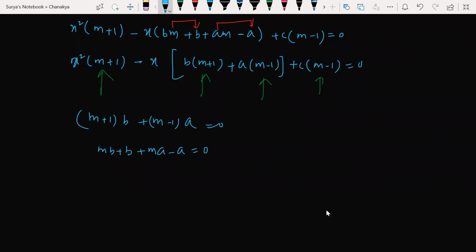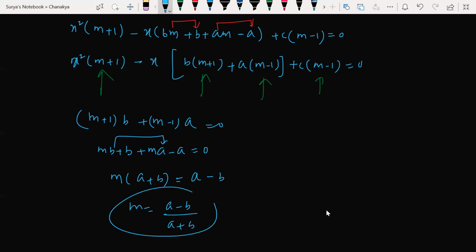Now look at this here. What can I take common now? m common, which gives me a plus b from these two terms. Now if I shift minus a to the right hand side, it becomes plus a, and plus b becomes minus b. So m is equal to a minus b by a plus b. Look at this. They are equal. Note this.